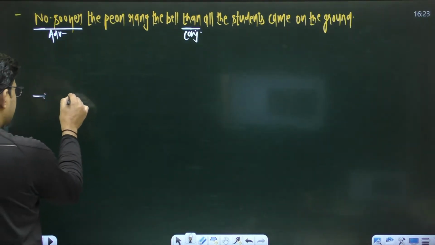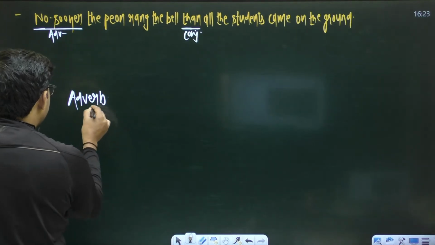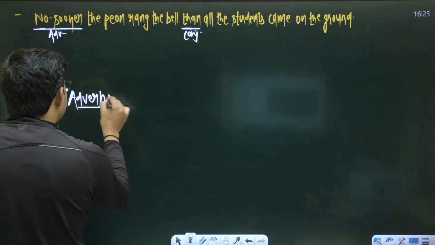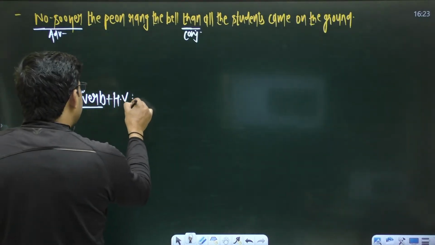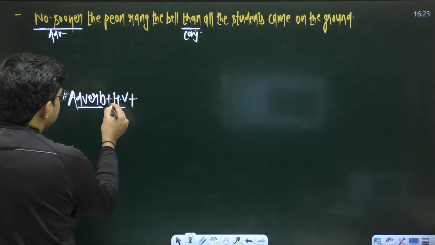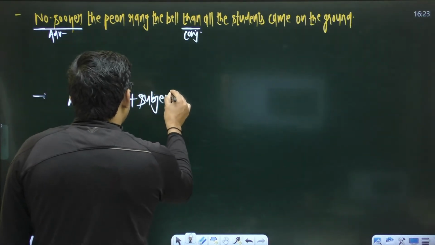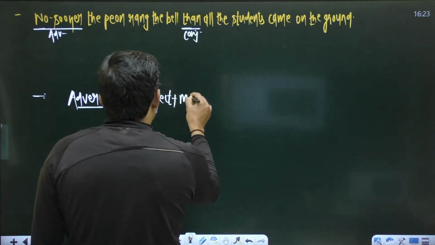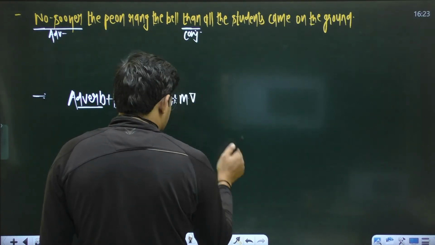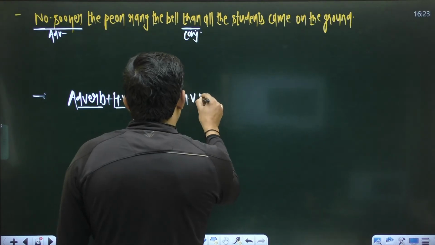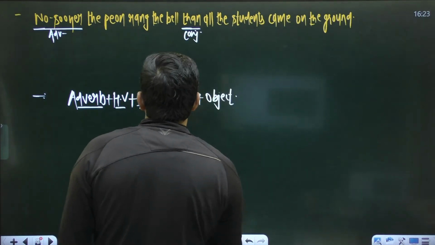So what is inversion? As I said, if a sentence starts with some of the adverbs, then you have to maintain inversion, the interrogative form. Mean to say, you have to use a helping verb after this adverb. After that you have to use a subject, right? The subject is followed by the main verb, and after that you have to use the object. So this is inversion actually.